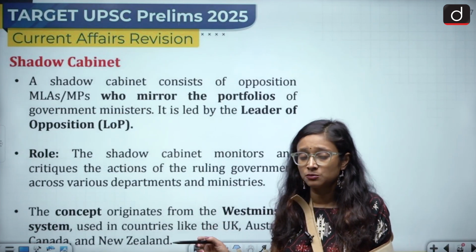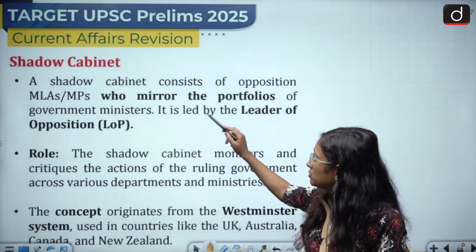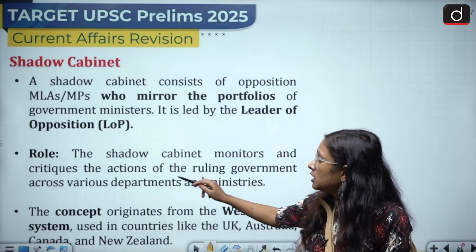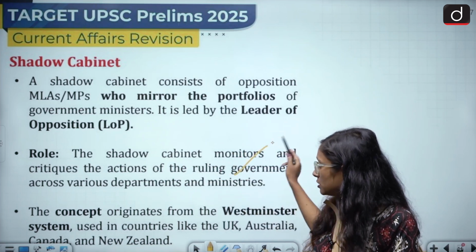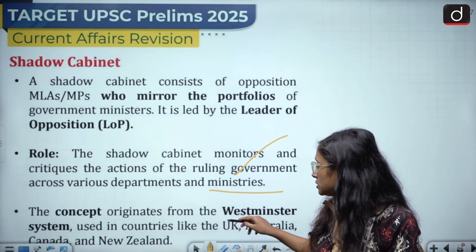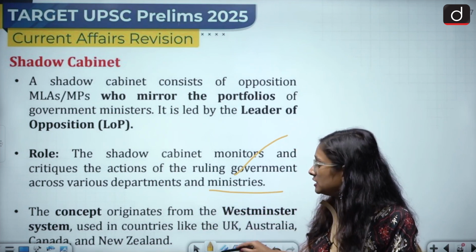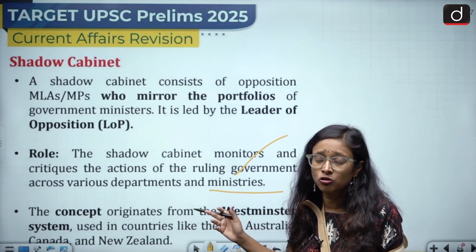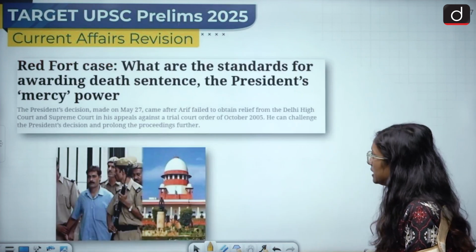So what does this mean? A shadow cabinet consists of the opposition MLAs and MPs who mirror the portfolios of government ministers. It is led by the Leader of Opposition. Its role: the shadow cabinet monitors and critiques the actions of the ruling party across various departments and ministries. The concept originates from the Westminster system used in countries like the UK, Australia, Canada and New Zealand. Each country has a different form, but this concept is not new to India and to the world, because such things have happened.